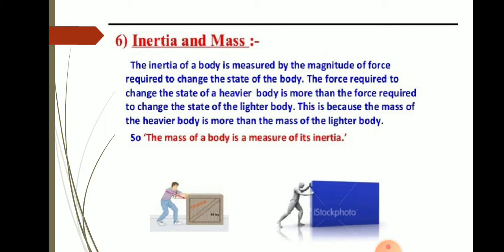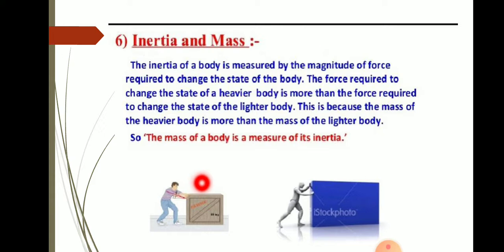The inertia of a body is measured by the magnitude of force required to change its state. So the force required to change the state of a heavier body is more than the force required to change the state of a lighter body. If you compare here, this is the smaller box and this is the bigger box. So the force required is more here.